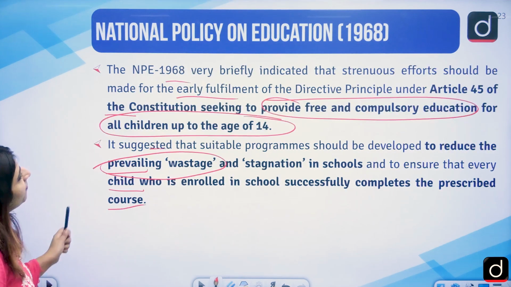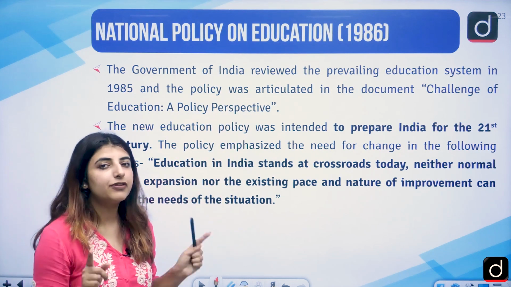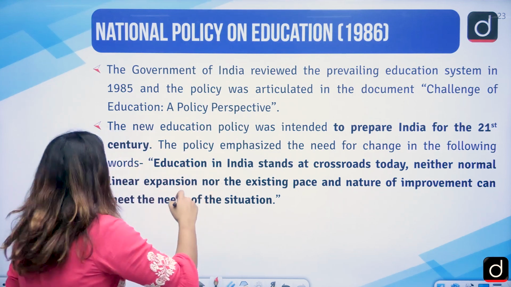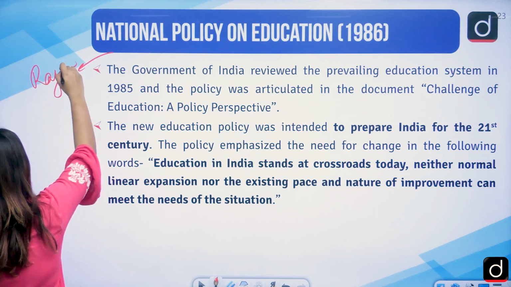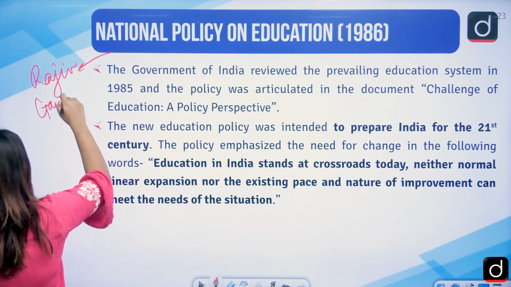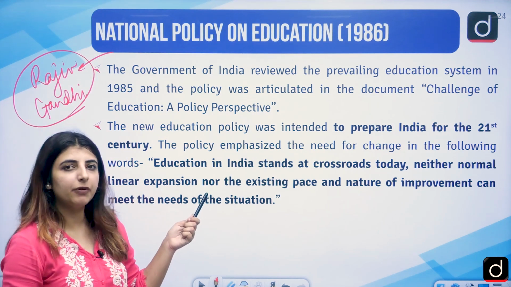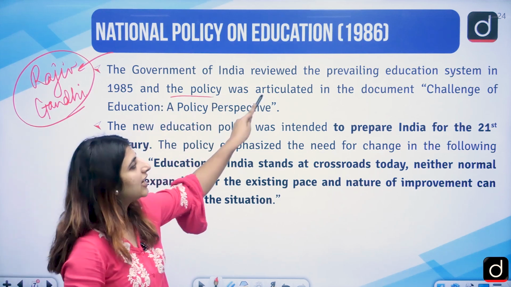Correct? Then came the National Policy on Education, 1986. After whom? After Indira Gandhi's reign, who came? Rajiv Gandhi. So this was during the time of Rajiv Gandhi, of course. The government of India reviewed the prevailing conditions in the educational system, and the policy was articulated.